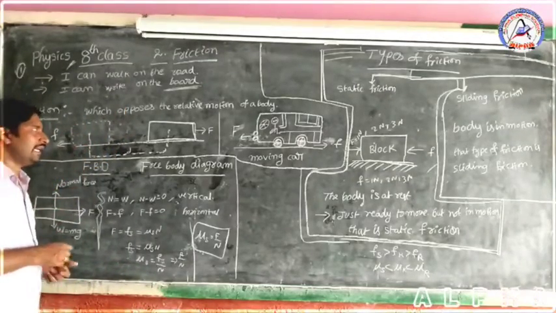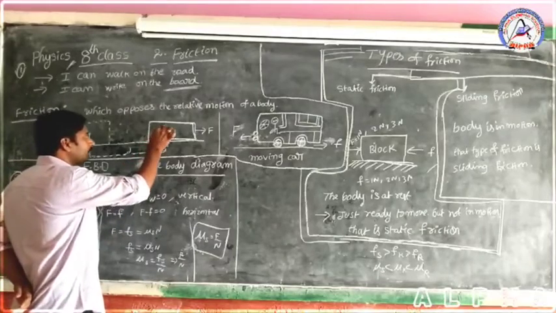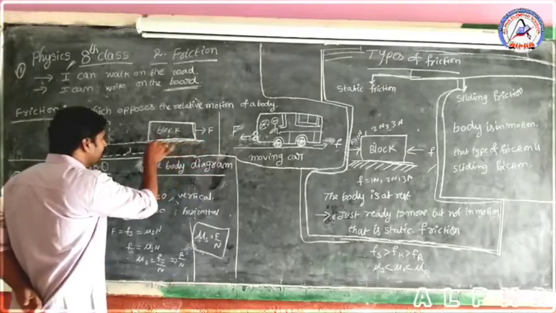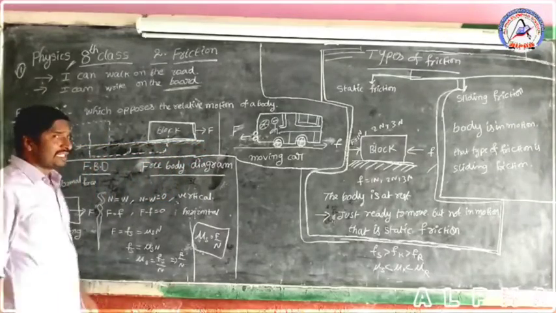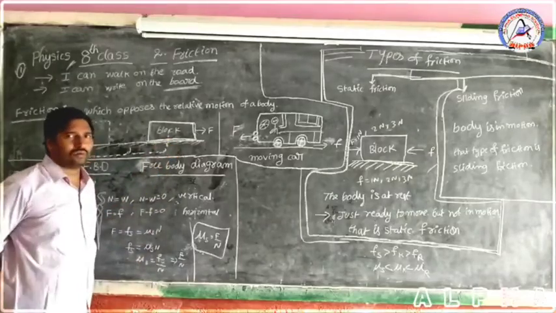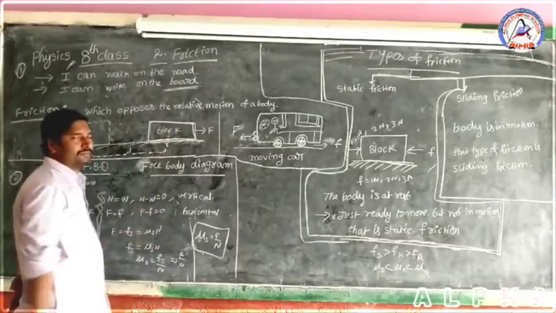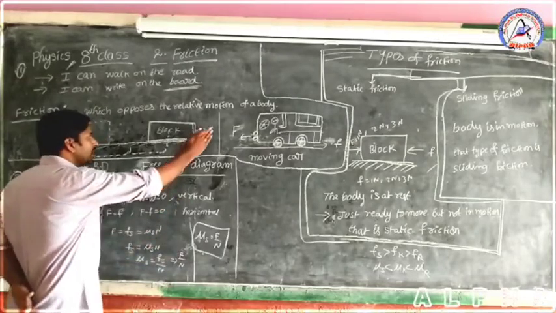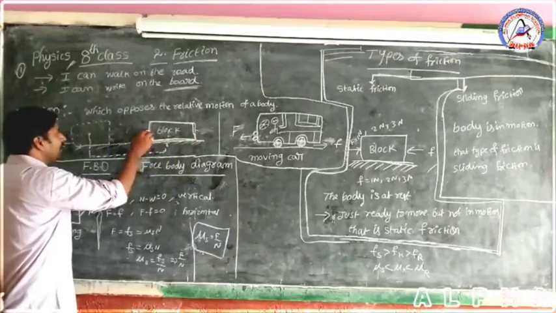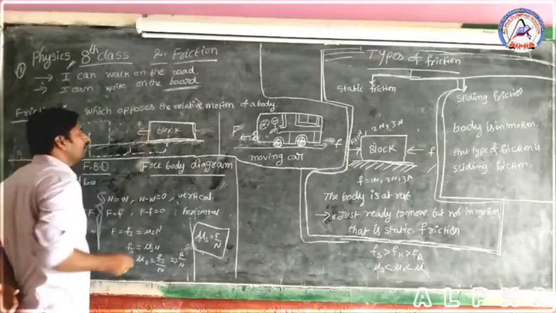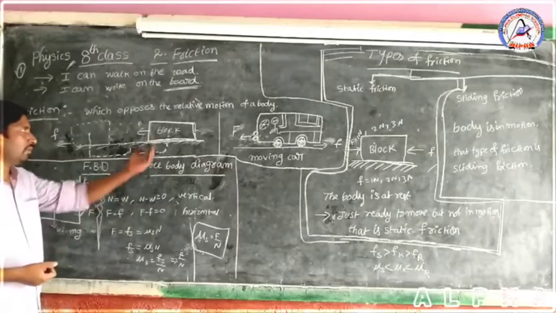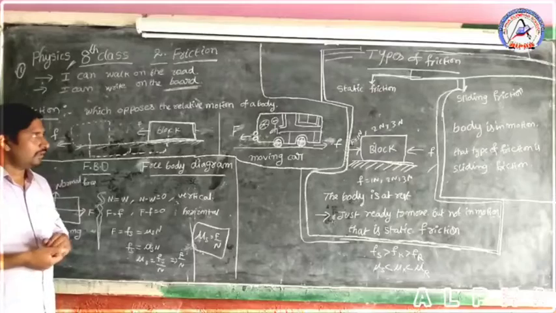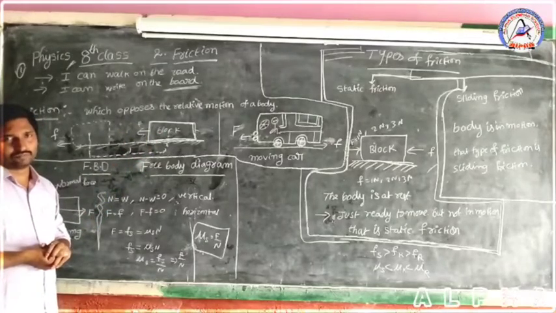If you observe, a block is placed on the surface of the floor. This is the block. Suppose you pull the block by applying an external force.